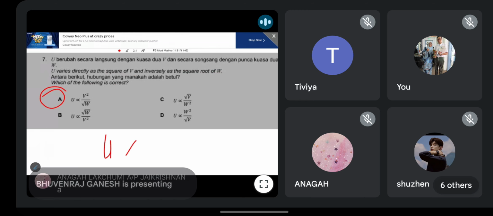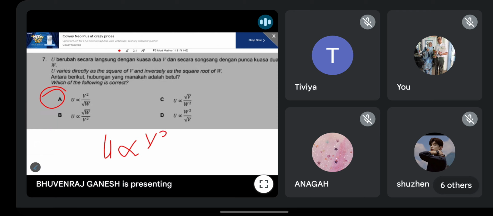Because U varies directly as the square of V, it means you write like this. Inversely as the square root of W, berkadar songsang dengan W. You write like this. So that's why A is the answer. Very direct lah. No explanation for this one.